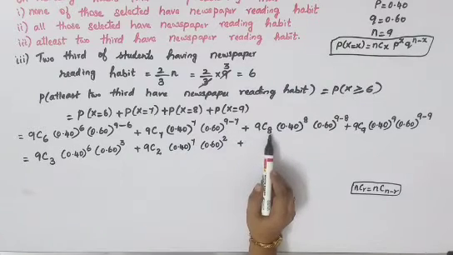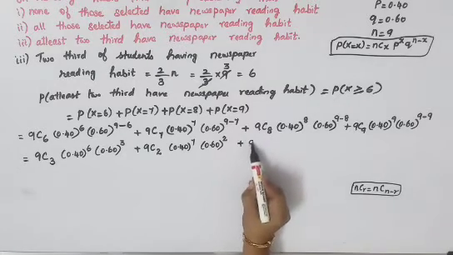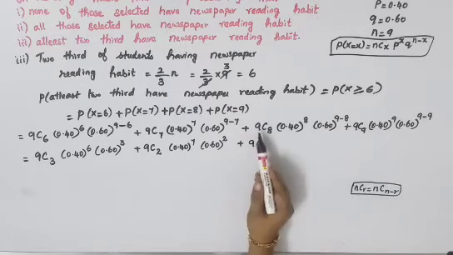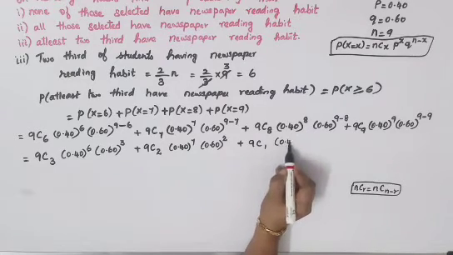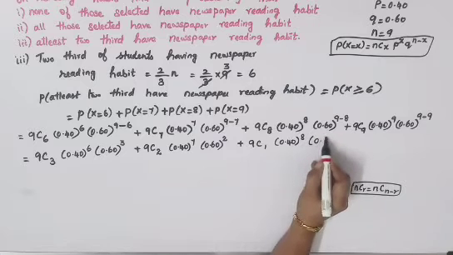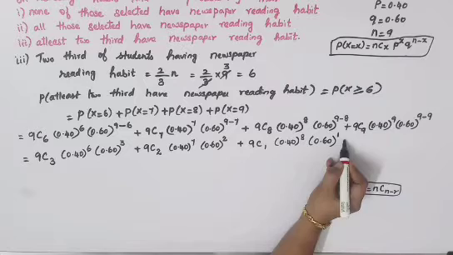Plus 9C8 is there. Again go for converting here. So nCr is equal to nC(n minus r). In the place of n we have got 9, so 9C(9 minus 8), you will get 9C1, into 0.40 the whole power 8 into 0.60 the whole power 9 minus 8, you will get 1.